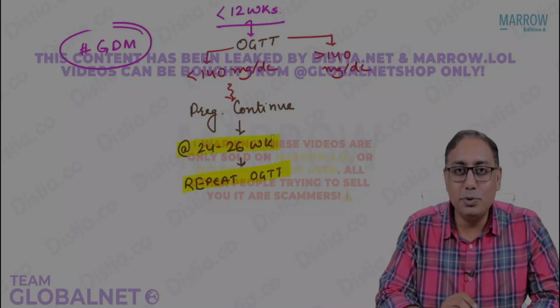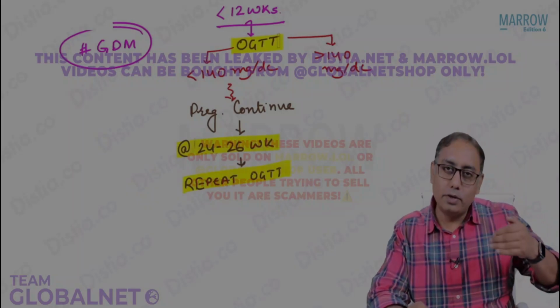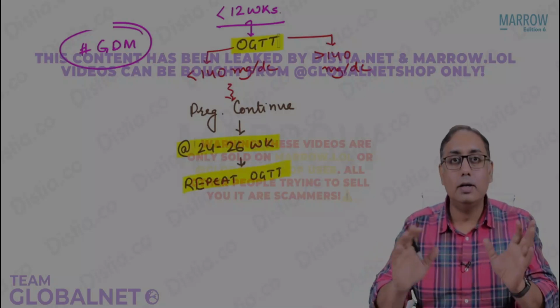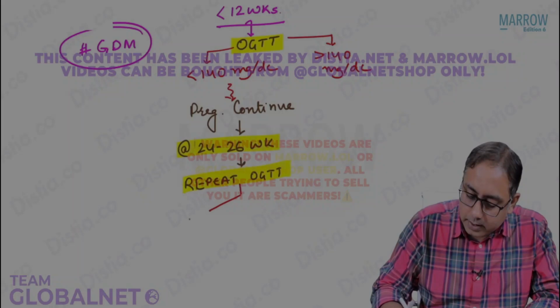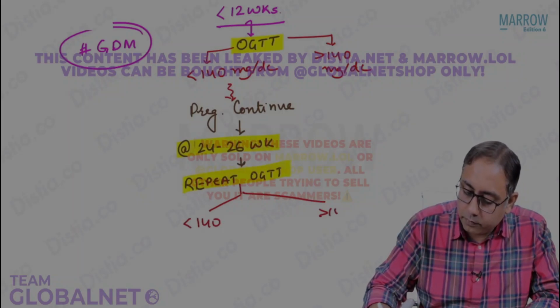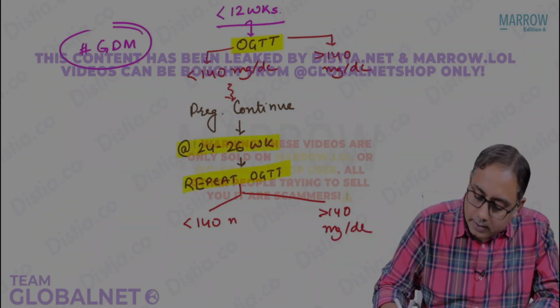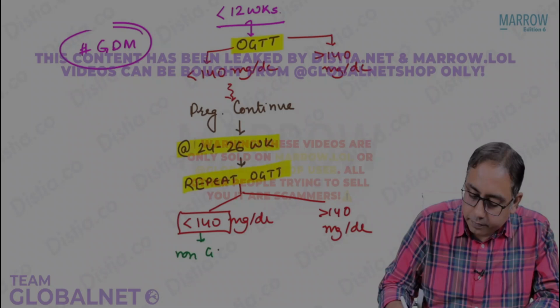So how many times did we do OGTT in this female? We did OGTT 2 times, one before 12 weeks or at the first time of registration, and one again at 24 to 26 weeks. This repeat OGTT can be less than 140 mg/dL, or it could be more than 140 milligram per deciliter. Are we okay? In case it is less than 140 mg/dL, this female is called a non-diabetic, non-GDM female.